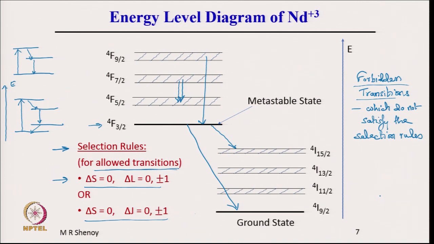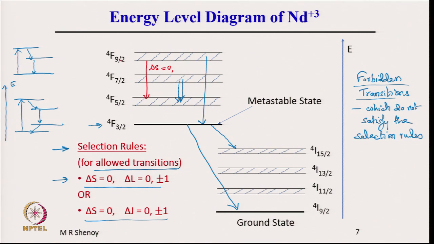And therefore, when we say that selection rules are satisfied, such transitions are called allowed transitions. Let us see what we mean by this. Let me take again the example, let me change the color now. Let us take an example of this transition here. For this transition, we see that this level is characterized by S 4, this also has S 4. Therefore, delta S is equal to 0 is satisfied.